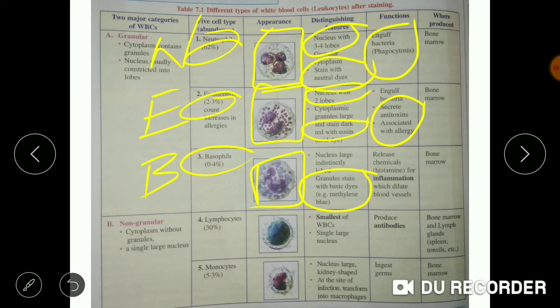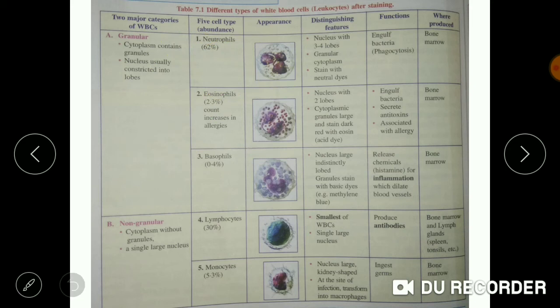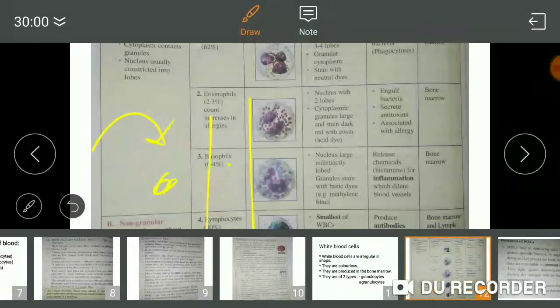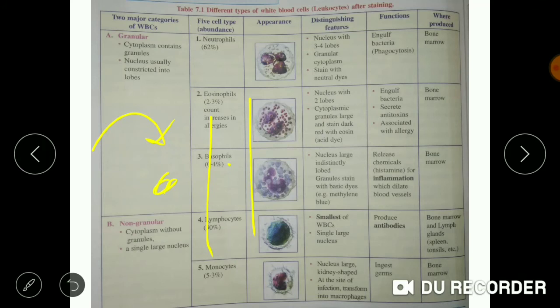Now basophil performs a special process. When foreign particles enter the body, I'm explaining with the help of a diagram I'm making. Suppose this is the blood vessel and a foreign particle has entered the body. The basophils present here will release a chemical substance known as histamine, which will help it in coming out of this blood vessel.